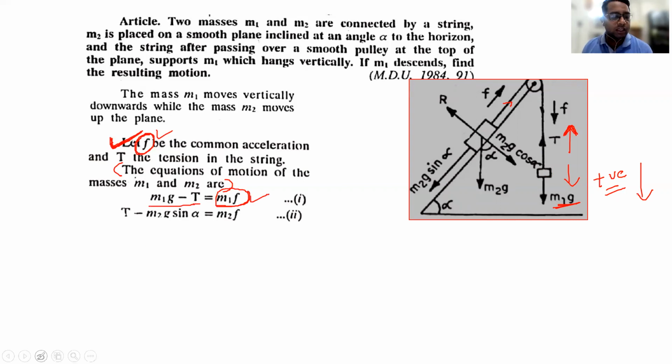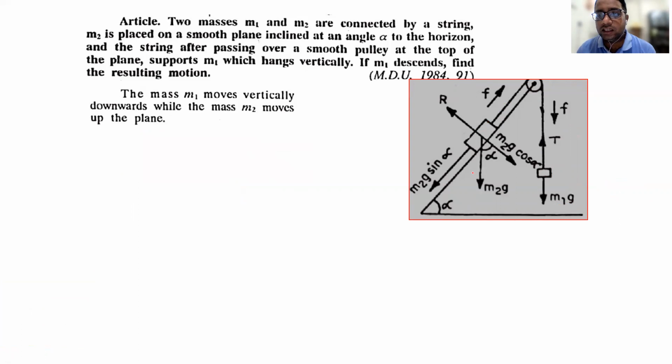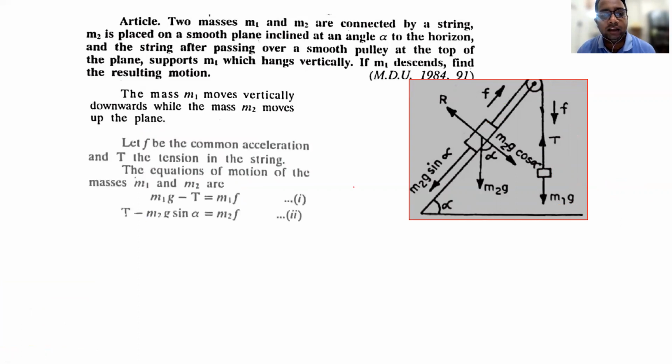Similarly, for the particle which is placed on the inclined plane, as we have discussed in the previous video lecture on the motion of a particle on an inclined plane, if this is the particle, its weight will act vertically downwards, m2g, but if this angle is alpha, then this angle will also be alpha. It is discussed in detail in the previous video lecture, you can see here. So the component of m2g in this direction will be m2g cos alpha, and in this direction it will be m2g sin alpha.